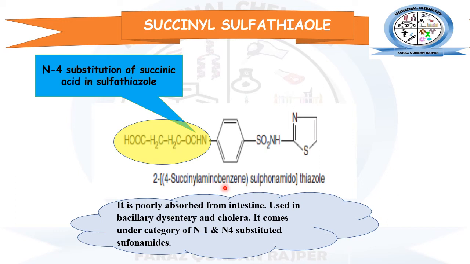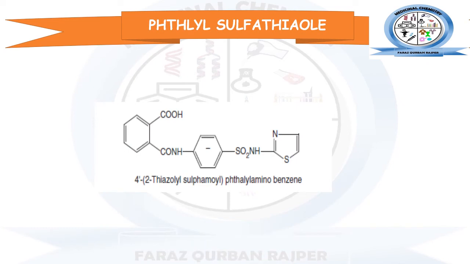As far as its pharmacokinetics is concerned, it is poorly absorbed from the intestine and is useful in bacillary dysentery disease that is caused by Shigella dysentery, and besides this it is also useful in cholera. It comes under the category of N1 and N4 substituted sulfonamide, because in this chemical structure you may observe that both the N1 site and N4 site are substituted with other functional groups. Like at the N1 site we have the heterocyclic ring, that is the thiazole, and at the N4 site we have the succinic acid derivative.